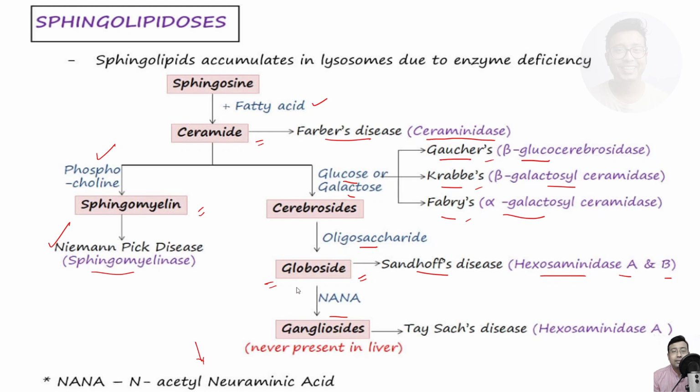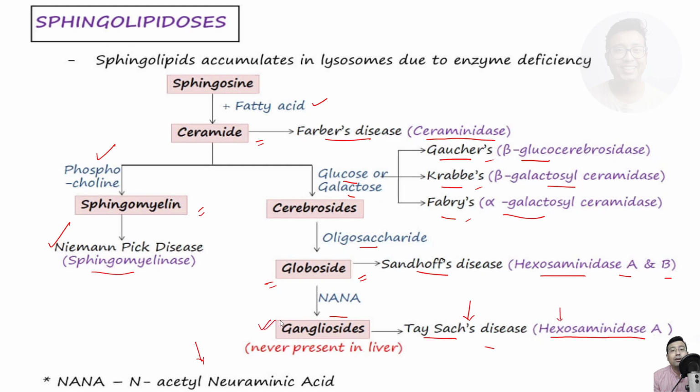And this has another disease in relation to it, that is hexosaminidase A deficiency, Tay-Sachs disease. Remember, hexosaminidase A enzyme can catalyze breakdown of both globoside and ganglioside. So in case of Tay-Sachs disease, this enzyme is deficient, and there is accumulation of gangliosides.